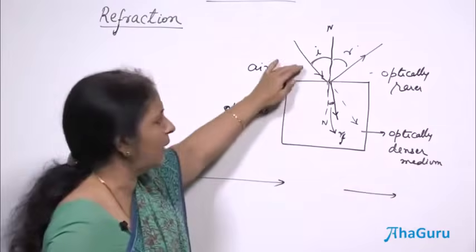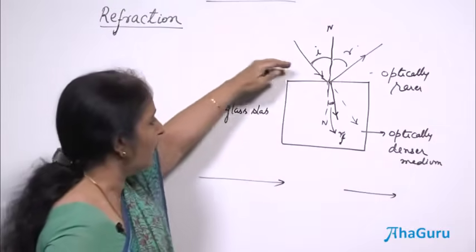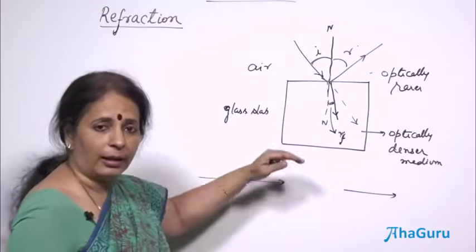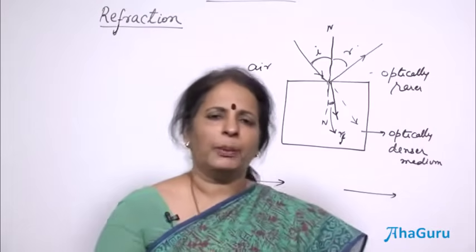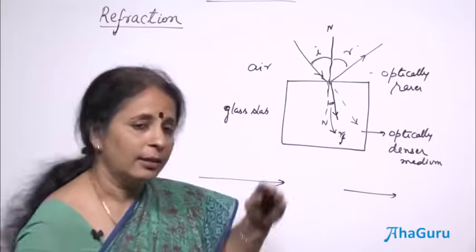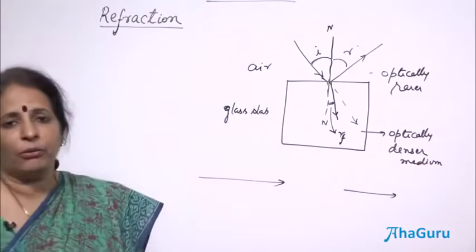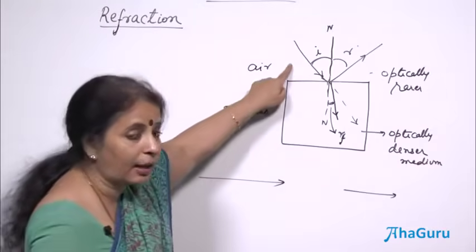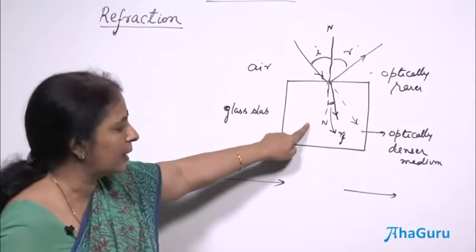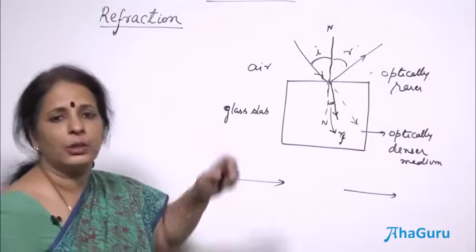We may not always have the same combination; perhaps you have glass and water or water and glass. Between the two, it depends upon in which case the speed is less, and accordingly the ray will bend. Whenever the ray of light travels from an optically rarer into an optically denser medium, it bends towards the normal.